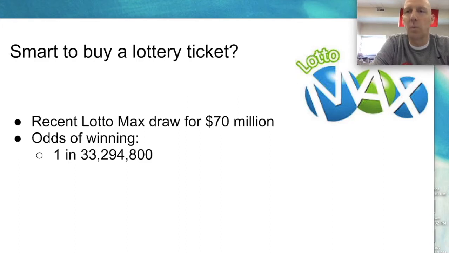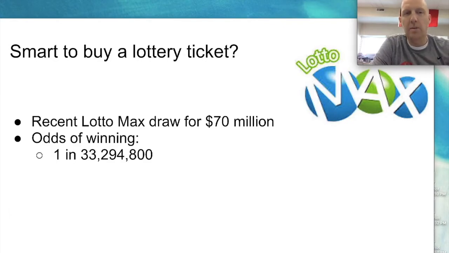Your odds of winning, if you bought one ticket, you had a 1 in 33,294,800. So 1 in 33,294,800 chance of winning that $70 million if you bought it. Now, what does that really mean, the odds of winning that?